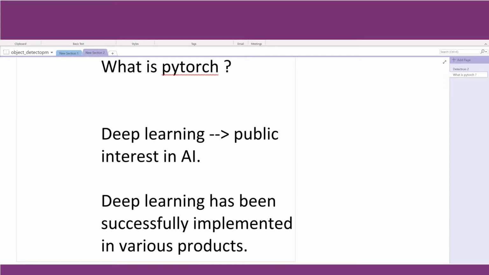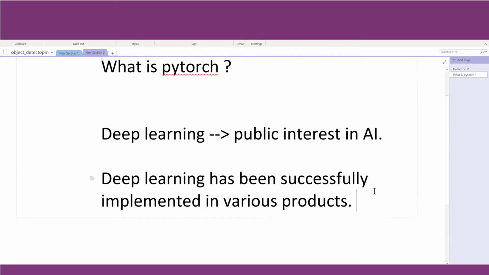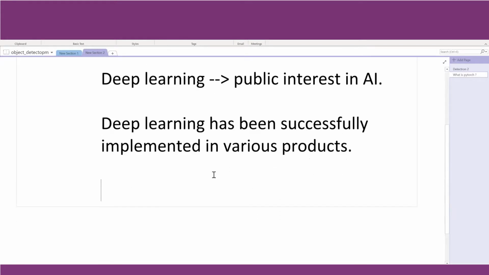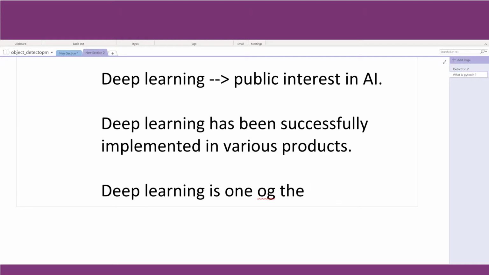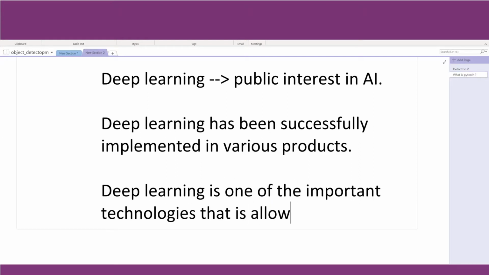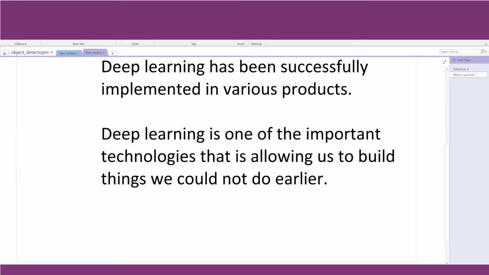We have used facial recognition and many other object detection modules for our daily use, which are implemented using deep learning architectures. So deep learning has deep interest, and it also proves to be successful. Therefore, deep learning is one of the important technologies that is allowing us to build things we couldn't do earlier.